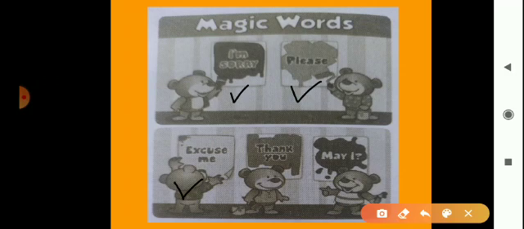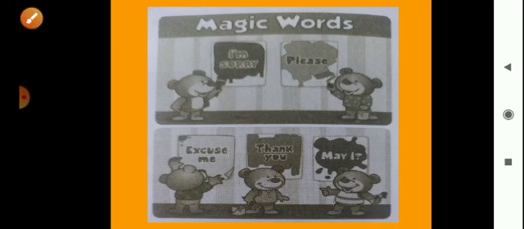Okay, now fourth word is thank you. We all know this magic word, thank you. We must thank people when they do something nice for us or give us something. So that time you have to use this thank you. Then last magic word we can see here, may I. Now we should say may I while asking for permission to do something. Okay, when you want to do something, that time you should take permission. In that time you have to use this magic word may I.